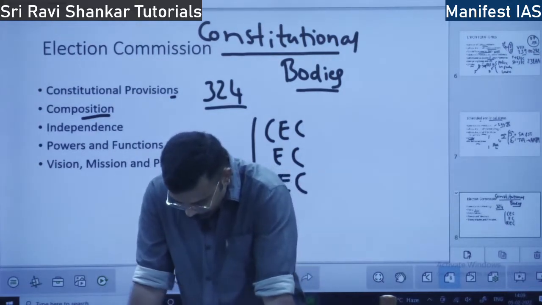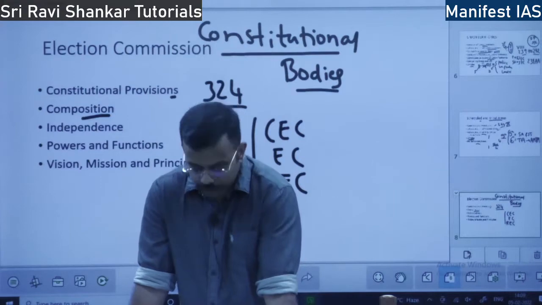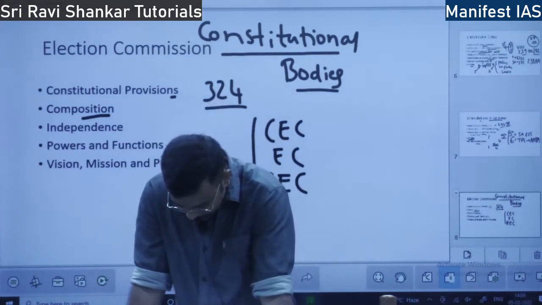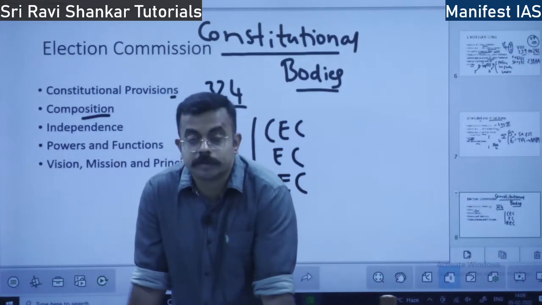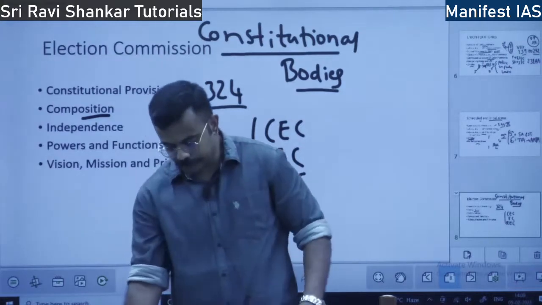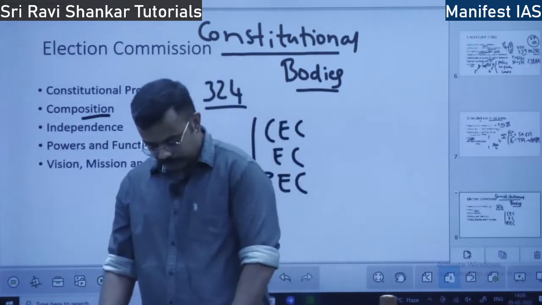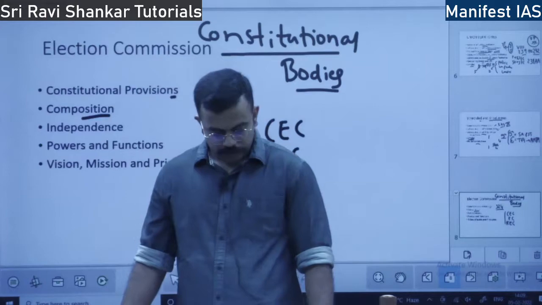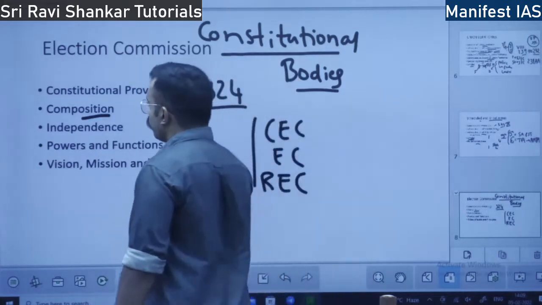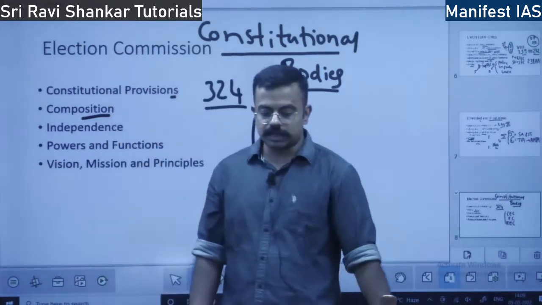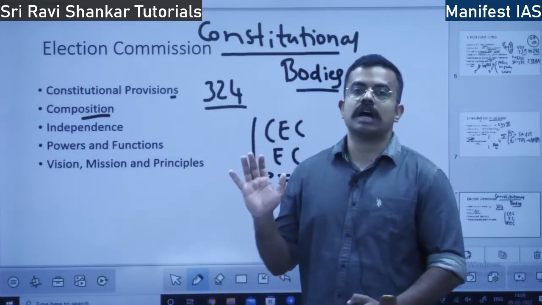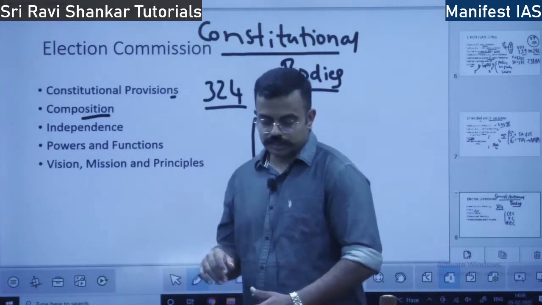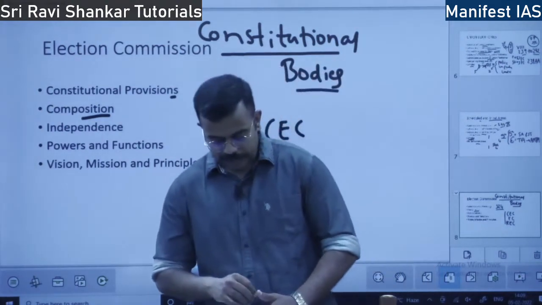They have equal status and powers as those of a Supreme Court judge. Okay. So they hold office for how many years? The election commissioners hold office for 6 years or up to the age of 65 years, whichever is earlier.